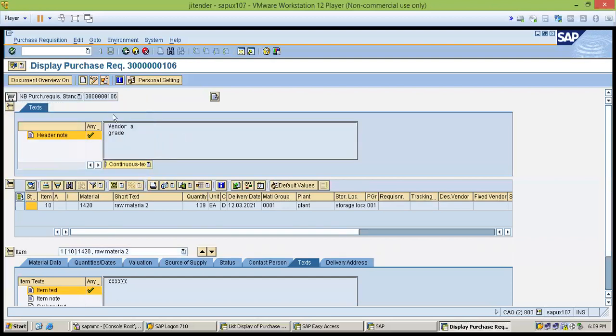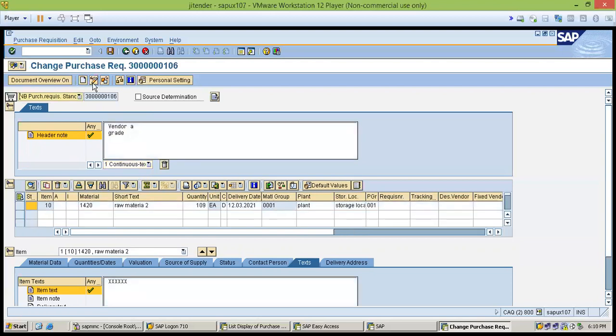If you want to change something, there are three options in the same transaction. You can change by this pencil icon. In all SAP screens, if you find such a pencil icon, you can use it for change. If you want to change the quantity, you can add it here and change the quantity. And if you want to change something else, you can also change it. After changing, you can save.